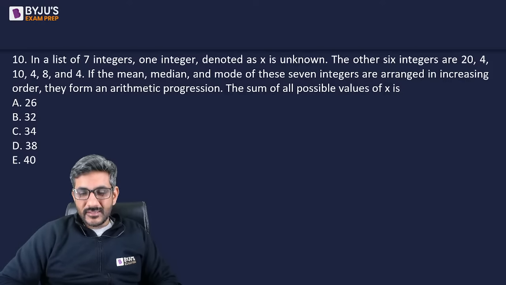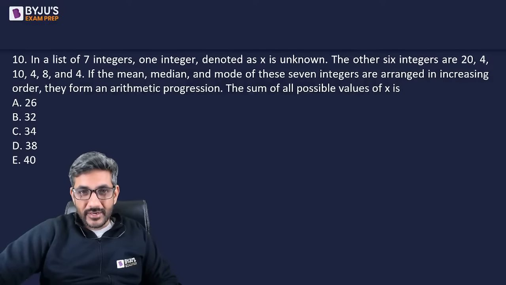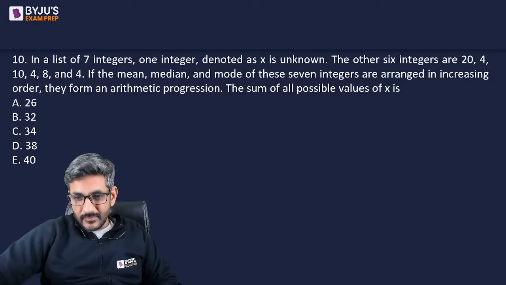Yes, any answer? Mean, median, mode is something that we are not very comfortable with. Prasanna has given the answer as 40. Okay, very good. Satyansh has got E, that is 40.